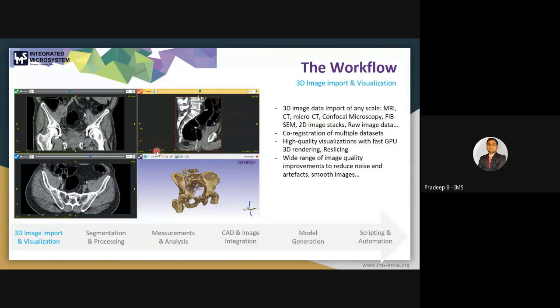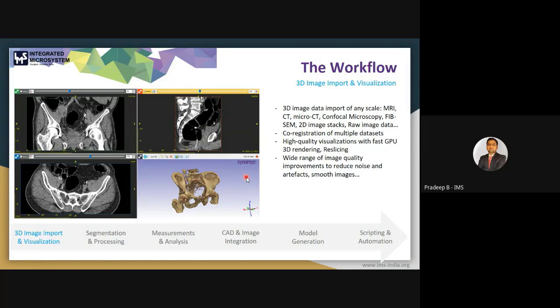After importing that data into a software, we have the option for co-registration of multiple data sets. If we are using only an MRI data set, and we want to co-register it with the CT scan data set, we have the opportunity to register that MRI with the CT data set, so that we can have a better understanding of the anatomy or the structure.